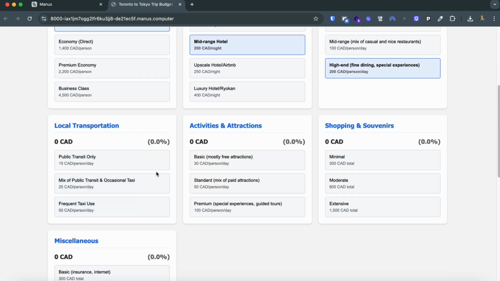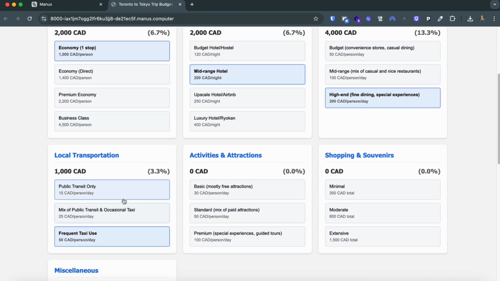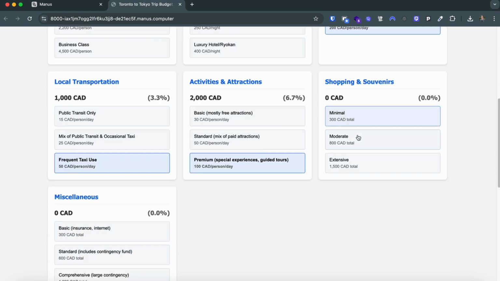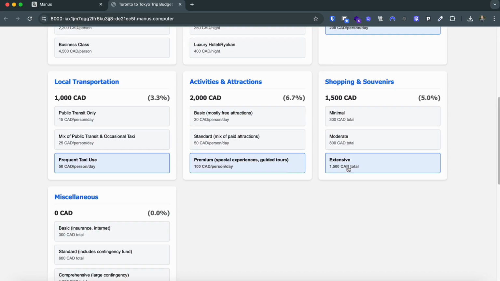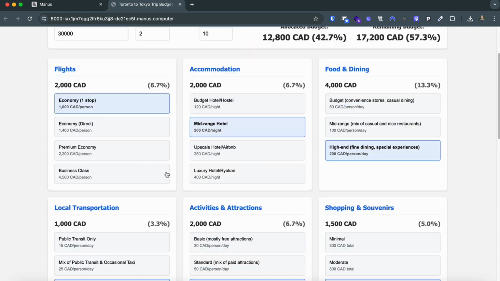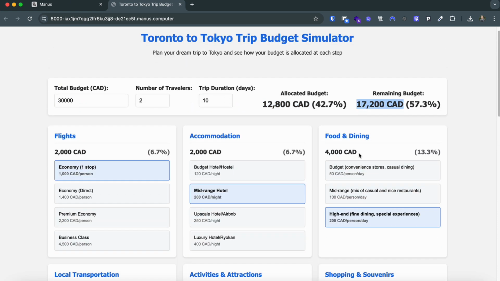I would be using frequent taxi use because I wouldn't know a lot about public transit. For activities and attractions, I would go with the premium one. So now we have 19,000 CAD remaining. For shopping, we would do moderate, no, extensive, since I'm traveling with my spouse. Other expenses would be basic, let's say. So under the budget of 30,000, we would have 17,000 remaining.